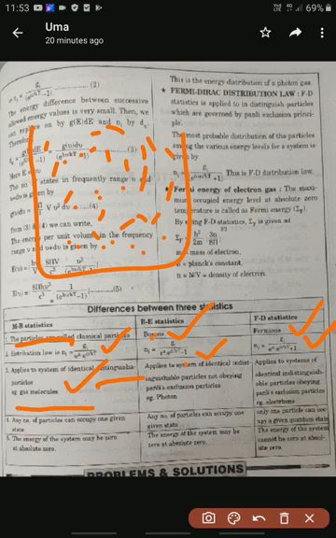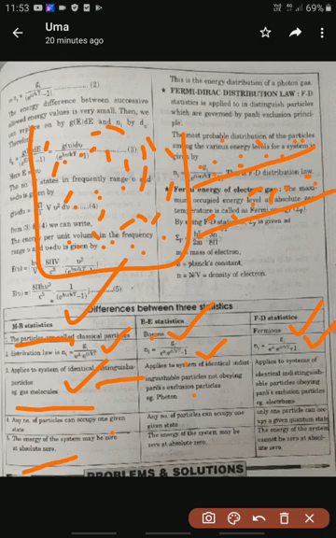Okay, so the next point is that any number of particles can occupy one state. Here there is no condition. If we take any state or energy level, any number of particles can occupy one energy level. There is no condition or restriction, and the energy of the system may be zero at absolute zero temperature. Okay, and these are the properties of Maxwell-Boltzmann. And next, Bose-Einstein.